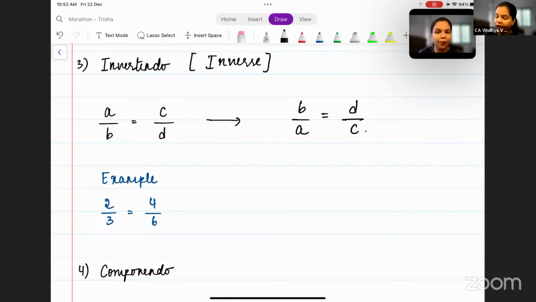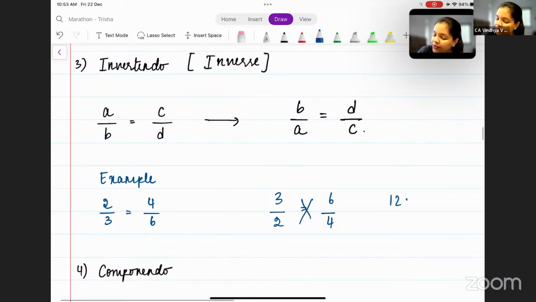Let us understand with the help of this example. So 2 by 3 is equal to 4 by 6 can be written as 3 by 2 is equal to 6 by 4. Correct? And when you cross multiply this, you'll get 3 4s are 12 and 2 into 6 is also 12. So this is your invertendo property.